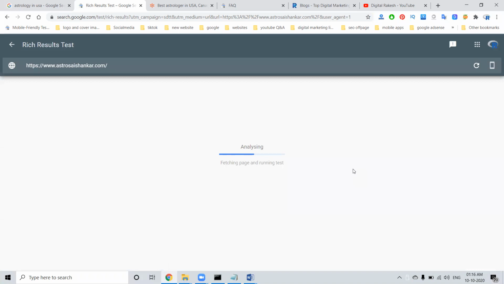This is very important for each and every website, to give the FAQs for each webmaster. That will improve the search results. The search query will be improved for the particular website.